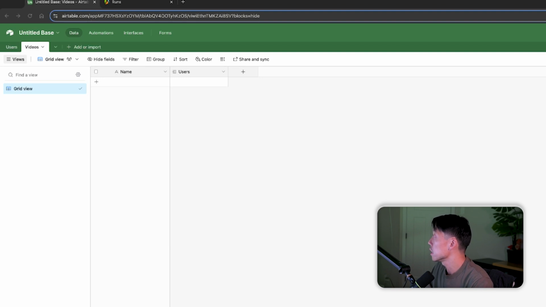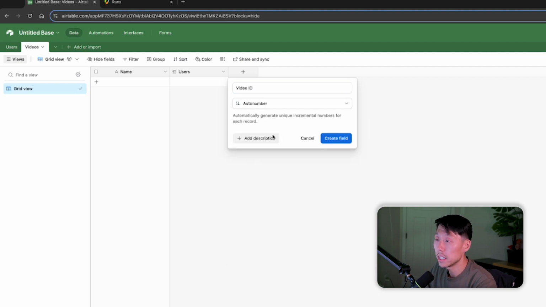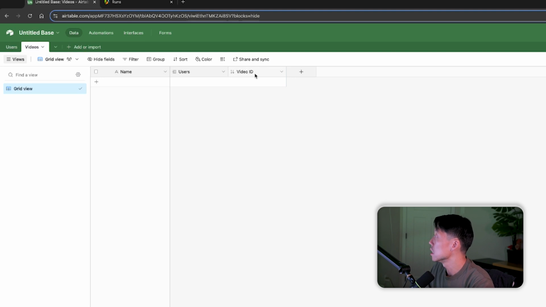And what I'm going to do here is we already have a user ID, which goes back to the user table, but I'm going to want a video ID to be my actual key instead of a video name. Videos can be named anything they want. So I'm going to create an auto number field here. And that's going to be the video ID.